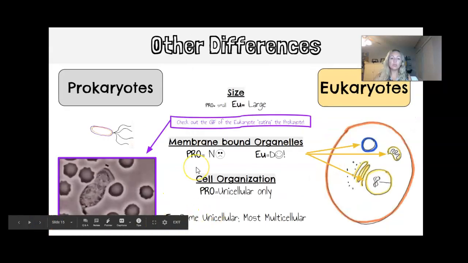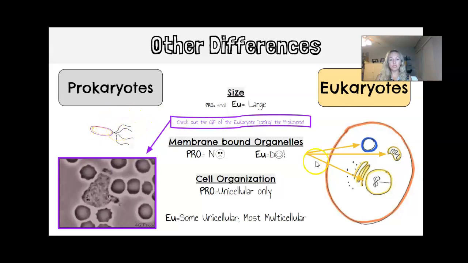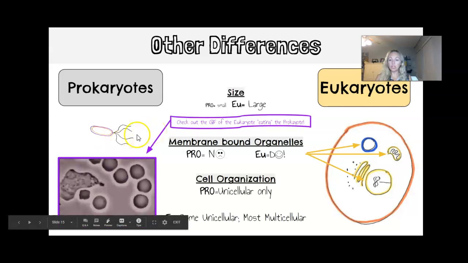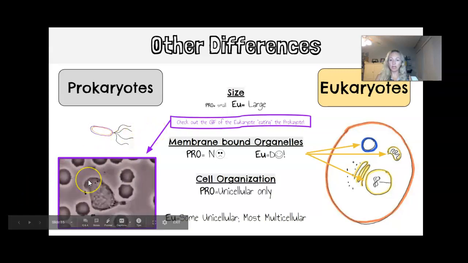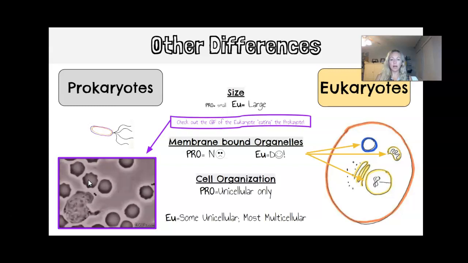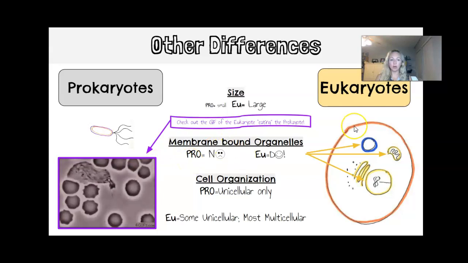Some additional differences are their size. Okay, so here you can see that prokaryotic cells are quite a bit smaller. Here, this is a white blood cell, and it is chasing this little tiny bacteria and engulfs it and eats it up. Okay, so you can see there's quite a big size difference between prokaryotes and eukaryotes.